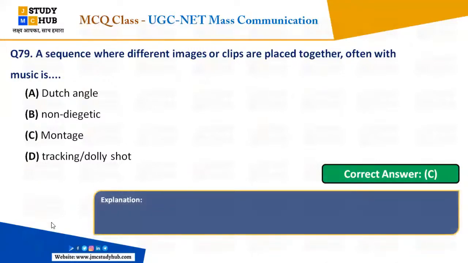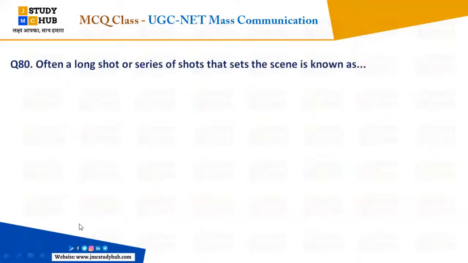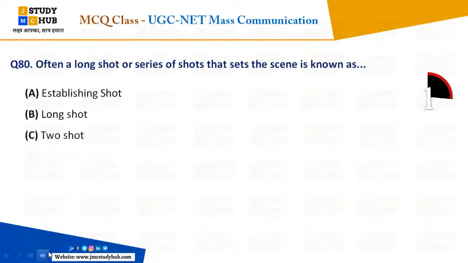Yes, that's great. Very good. Everybody has answered, nobody is wrong. Chaliye. Often a long shot or a series of shots that sets the scene is known as what? Establishing shot, long shot, two shot, or mise en scène? Everybody answer.